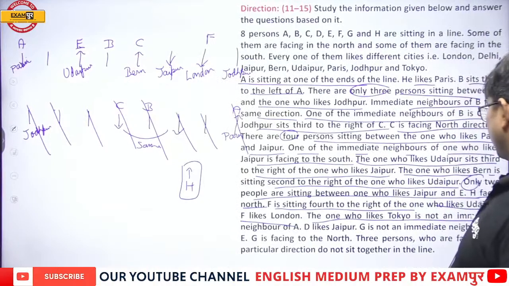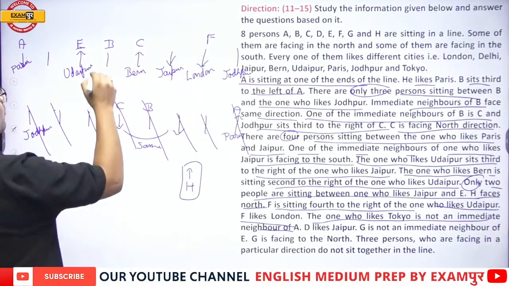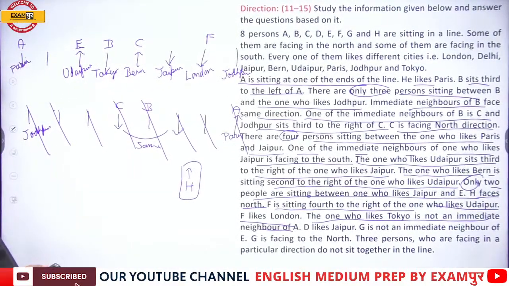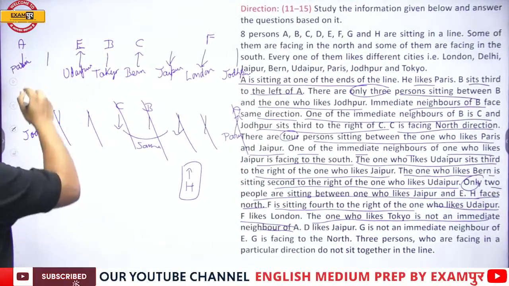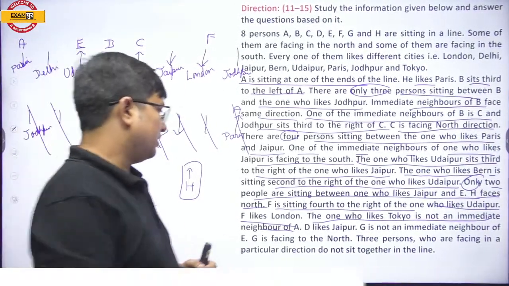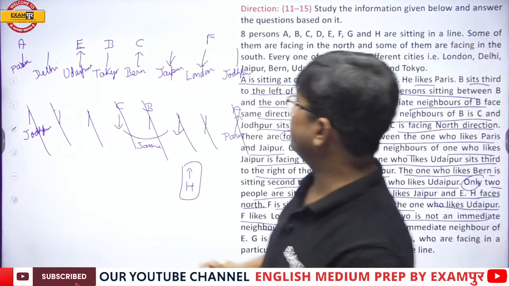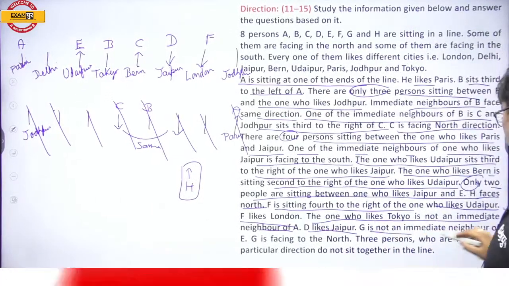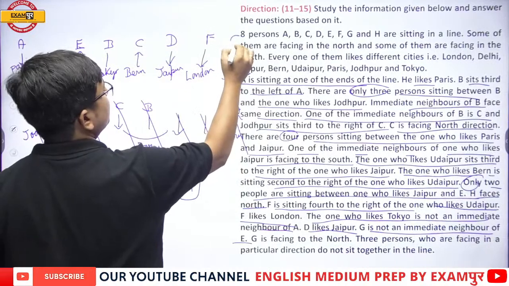The one who likes Tokyo is not an immediate neighbor of A. The one who likes Tokyo is not a neighbor of A, means Tokyo is over here. And now which place is left out? I think London has come. Delhi is left out. Okay. Next. D likes Jaipur is done. So D will be over here. Next. G is not an immediate neighbor of E. G will be over here.